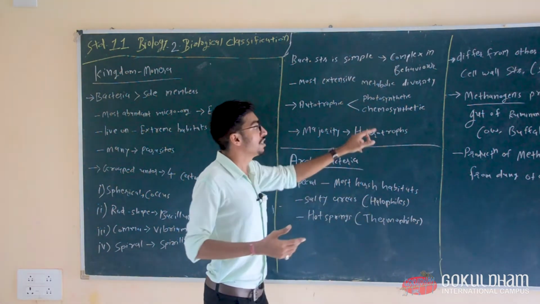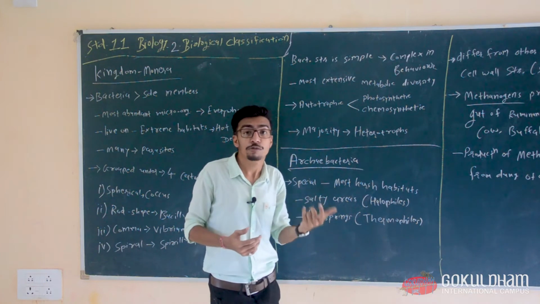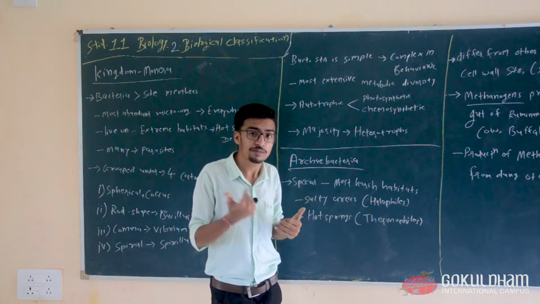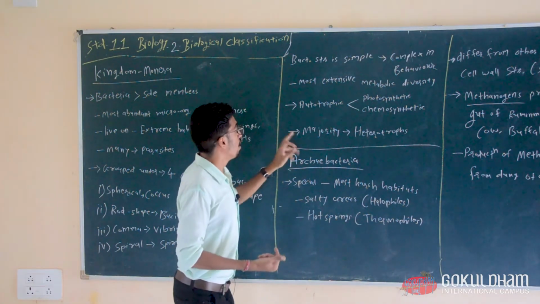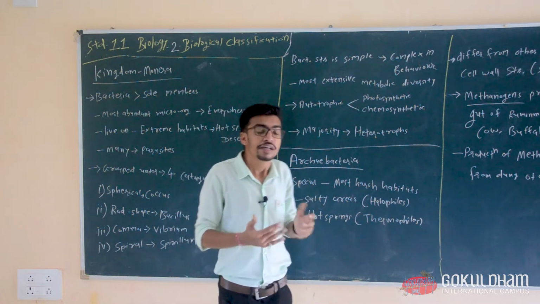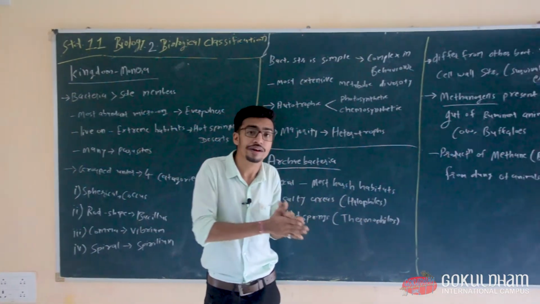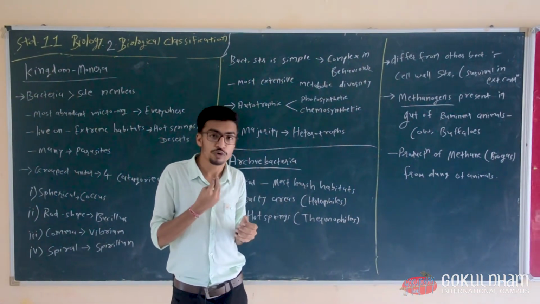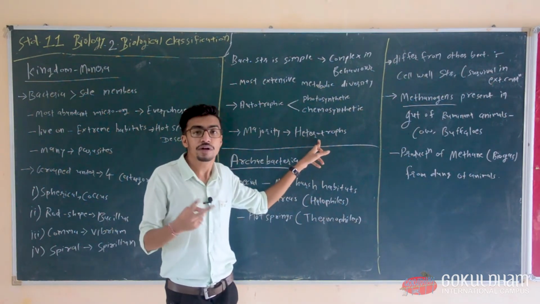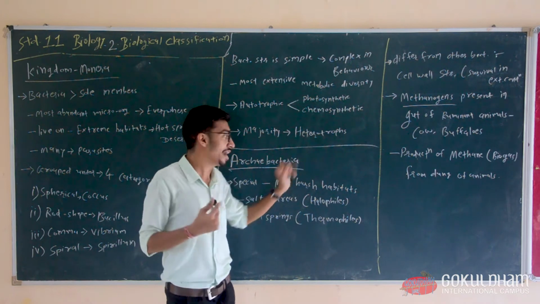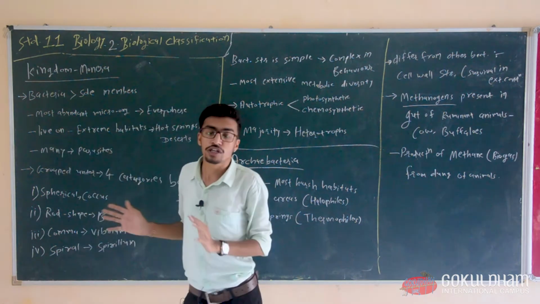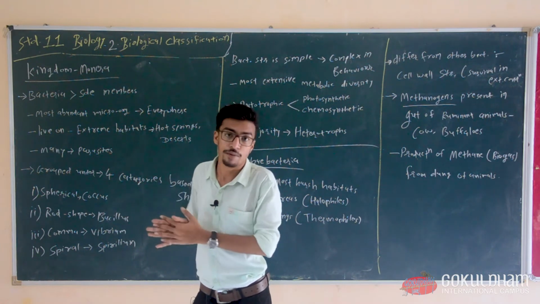Chemosynthesis means they use inorganic chemical substances and make their own food. Self-reliant, we can say. Now, the majority of bacteria are heterotrophs, meaning they depend on another organism for their food. So autotrophic and heterotrophic are the main 2 nutrition types of bacteria. These are the introduction of our Monera kingdom.